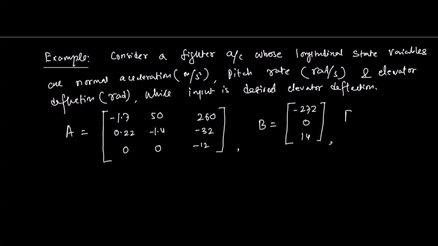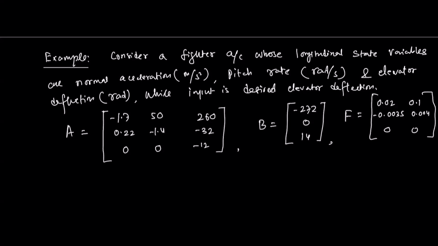And the noise coefficient matrix F is given to us as 0.02, 0.1, minus 0.0035, and 0.004, 0.